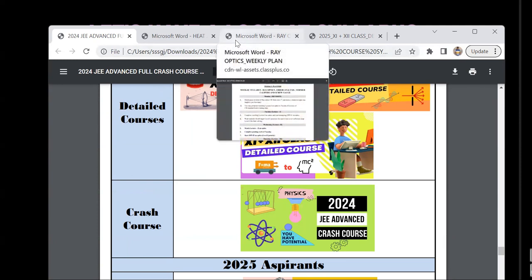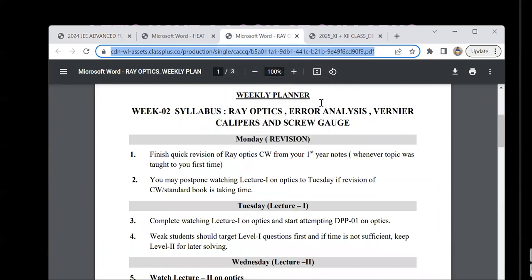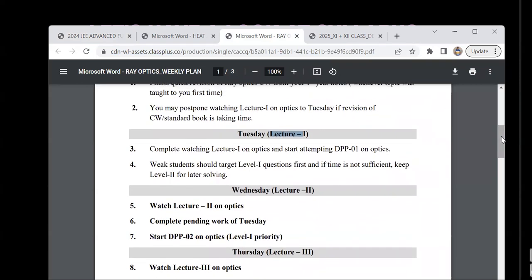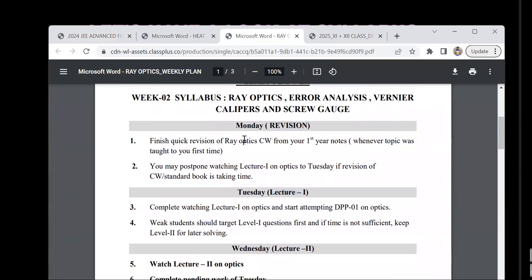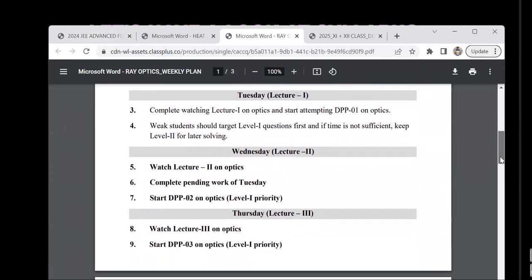Let's say we go into week 2 of ray optics. So this is the week 2 syllabus: ray optics, error analysis, vernier calipers, screw gauge. I keep telling them when to watch lecture 1, and what to read before watching lecture 1. If you don't have classwork of your own in the crash course, then I give printed PDF suggestions. You can DM me in the app and I will suggest some readings before you watch lecture 1. Most of the time, lecture 1 is kept on Tuesday so that on Monday you can go through a quick revision of what is done. Whereas in the detailed course, I start teaching from Monday because I am not assuming anything is done from the student's point of view.